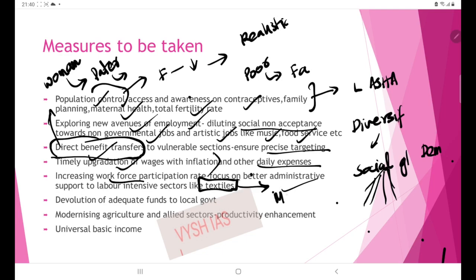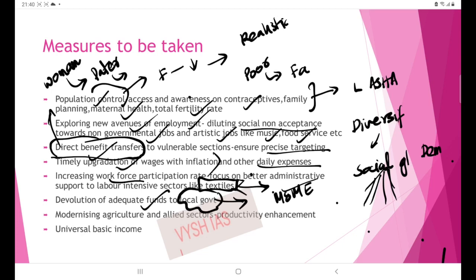We can bring in the MSME sector to sectors like textile. So we can link both these sectors, but India is yet to realize the potential of these labor intensive sectors. So that is a good step from the part of government which can be taken. Then the funds to local government. The main issue with the local government bodies is shortage of funds. So if they are given funds, then they can bring in many welfare schemes for the people.